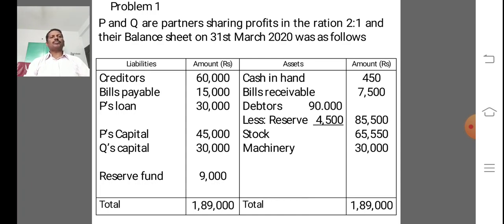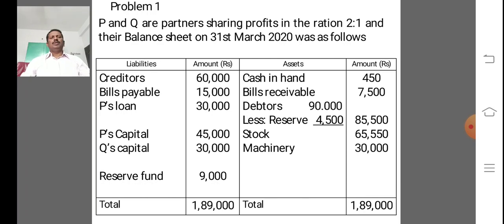1,89,000. And on the asset side: cash in hand 450, bills receivable 7,500, debtors 90,000, less reserve 4,500, finally 85,500, stock 65,550, machinery 30,000. Total is 1,89,000.